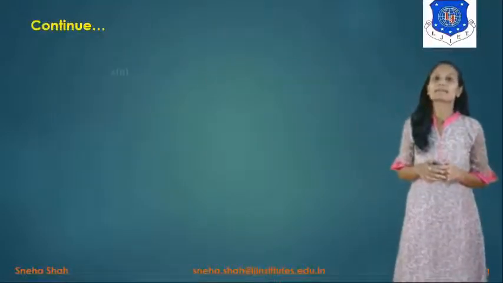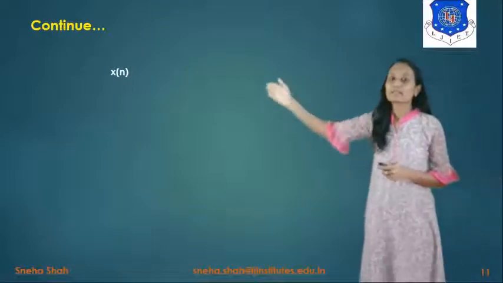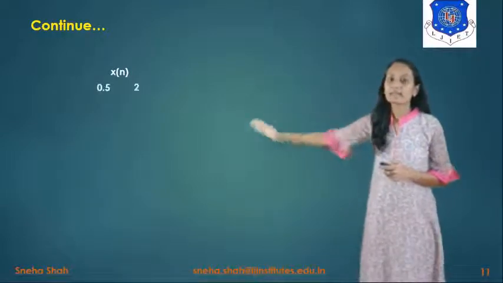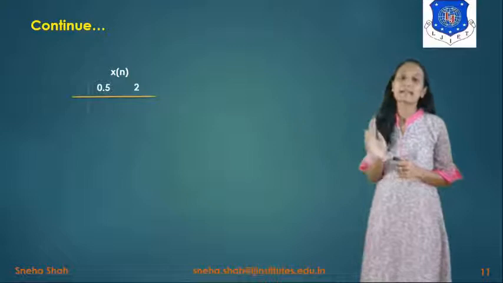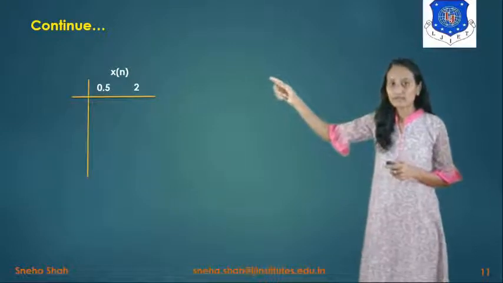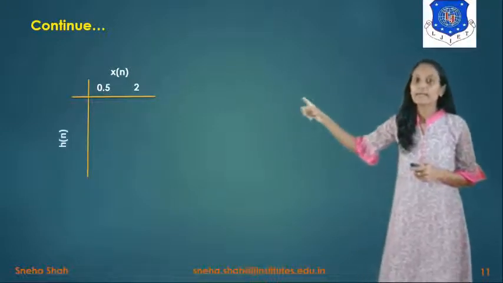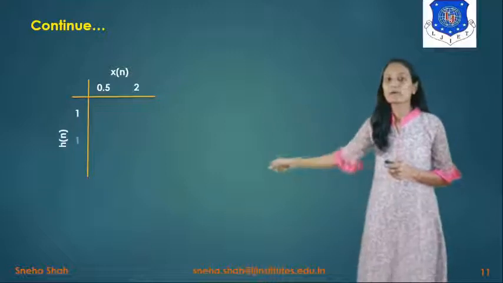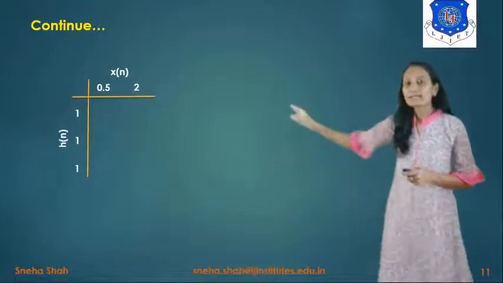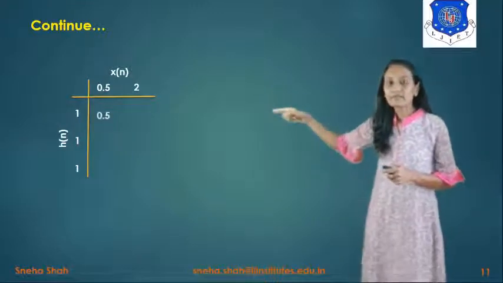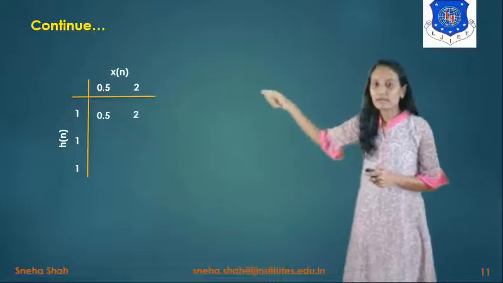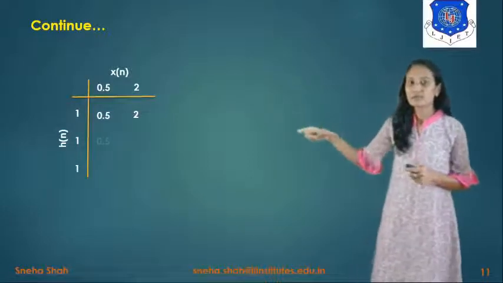So for the tabulation method, on one side we will write x of n and on the other side we will write h of n. So the value of x of n will be 0.5 and 2 and the value of h of n will be 1, 1 and 1. Now we will multiply this one with 0.5 and 2. So the answer will be 1 into 0.5, 0.5, 1 into 2, 2.